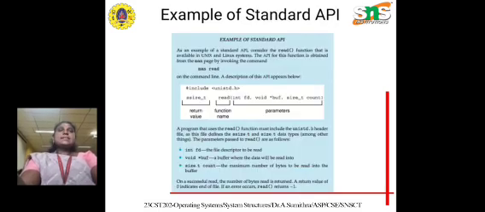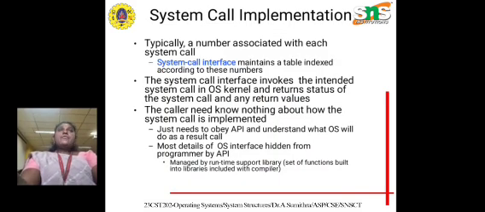This is a basic example of a standard API. For system call implementation, a number is associated with each system call. The system call interface maintains a table indexed according to these numbers, and invokes the intended system call in the operating system kernel, which returns the status and any return values.